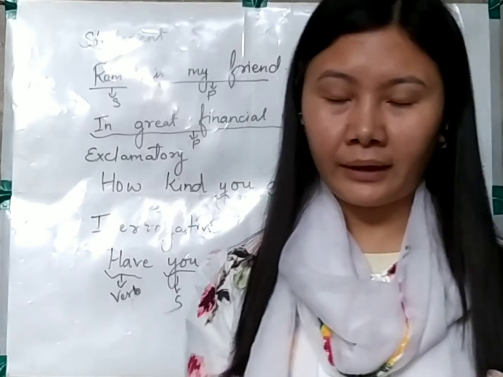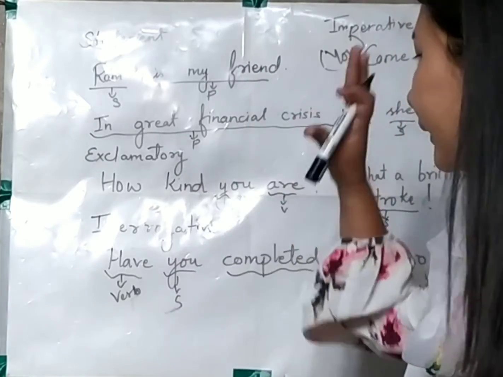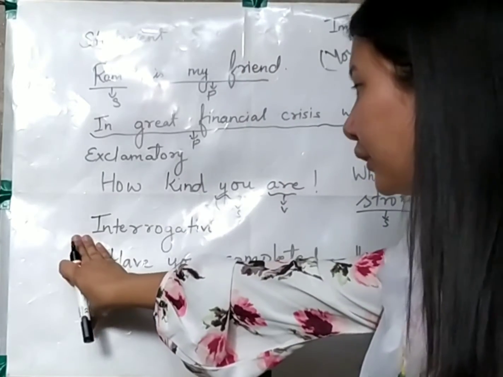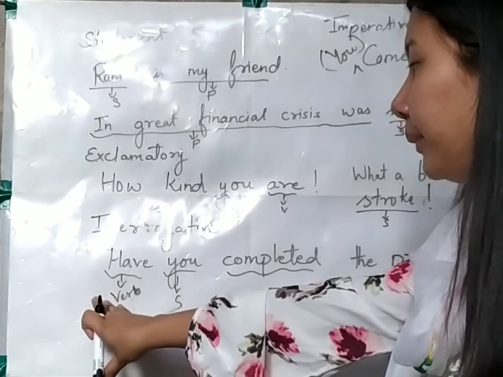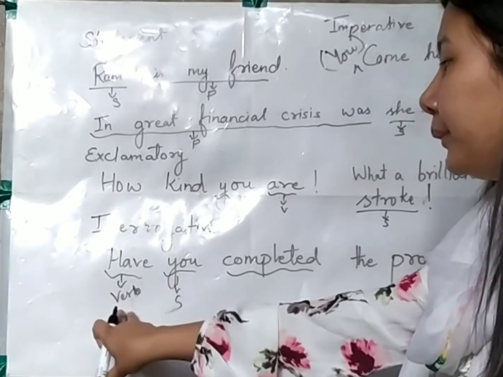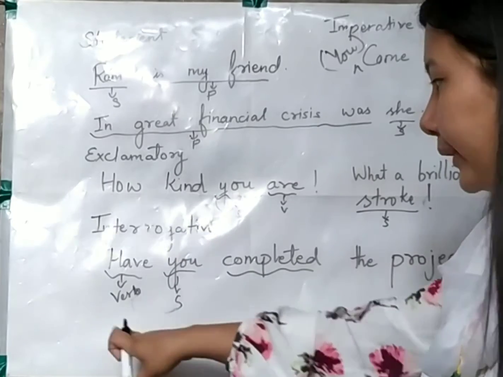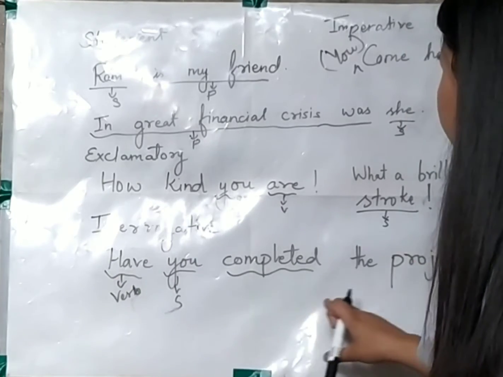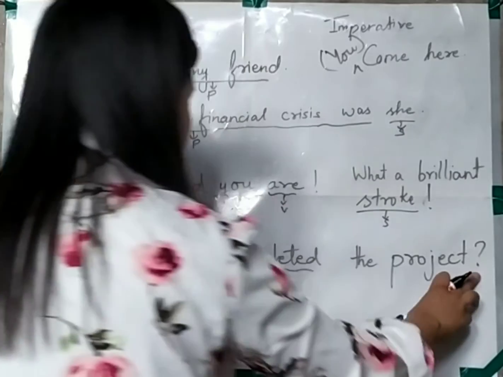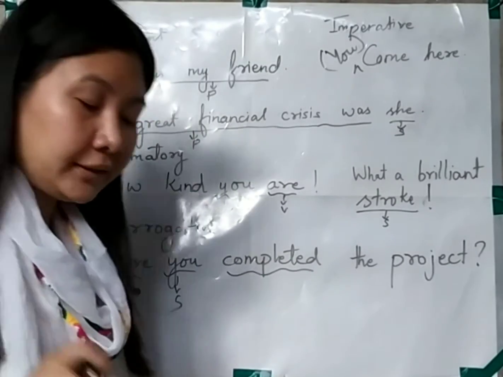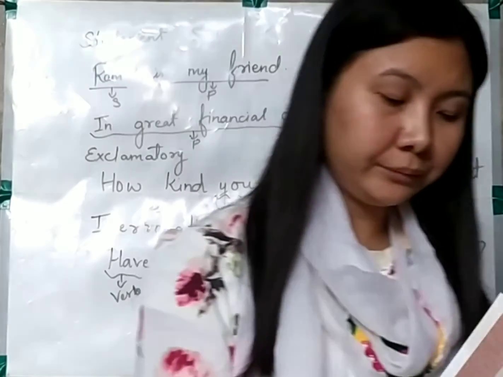So here I hope you are understanding what I am trying to say. What I am trying to say is that in an interrogative sentence, the beginning word is going to be what? It's going to be a verb. And after the verb, we are going to have the subject. So you can see over here. And then we are going to end that interrogative sentence with the help of a question mark. So this is what the book is trying to explain to you.